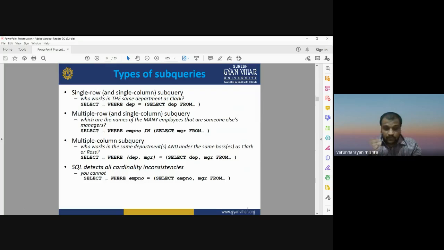So SQL helps us detect all the cardinality inconsistencies. In single row, our first question is who works in the same department as clerk. Multiple row subqueries acquire information from multiple rows, and in the same way, if you are looking for multiple columns in the table, it is known as a multiple column subquery. It depends on our requirement, what kind of questions or queries we are going to run.